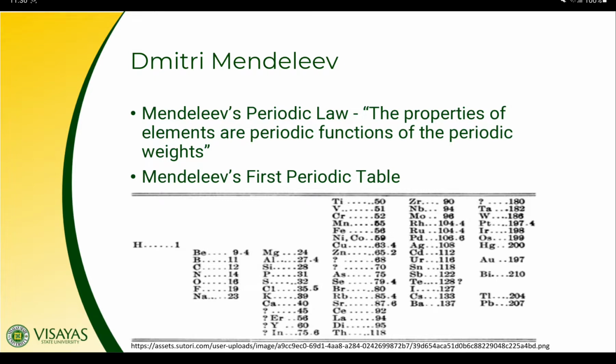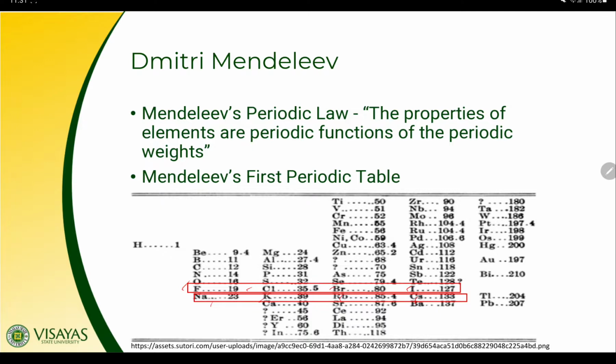Now, Mendeleev's classification system was a great improvement over the previous ones. Firstly, because it grouped the elements together more accurately according to their properties. For example, we have the halogens, fluorine, chlorine, bromine, and iodine grouped together. We also have the alkali metals, sodium, potassium, rubidium, cesium grouped together already.